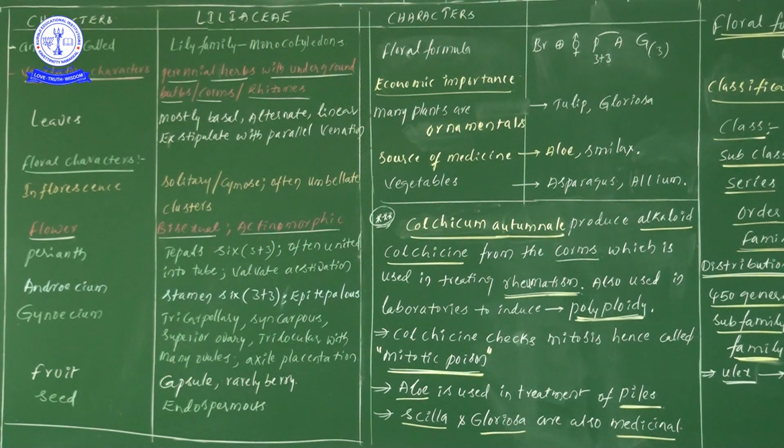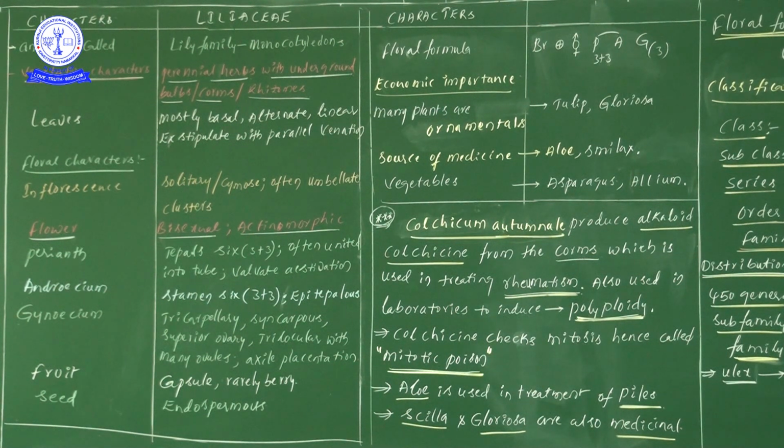Next, one more example, that is asparagus. If you take the asparagus example, fasciculated roots are also seen. In root modifications we learned that fasciculated roots are present in monocotyledons, and the best example is asparagus. I have given this particular point in root modifications. So in the roots point of view, in the case of asparagus we observe fasciculated roots. Next, in case of roots, mostly a fibrous root system we can see.